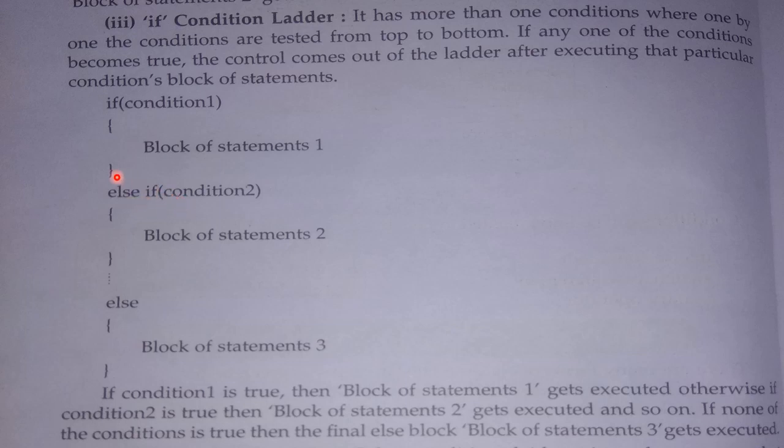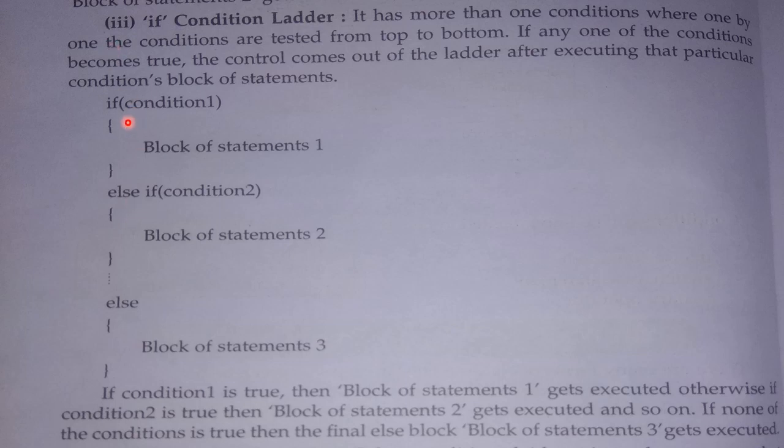After this else if we can also give the next else if. We can give else if any number of times, there is no limit, but the first time we give the condition only with if, and every next time by using else if.